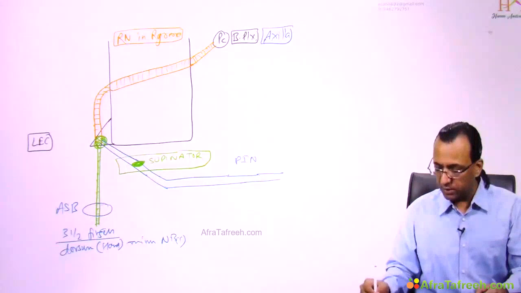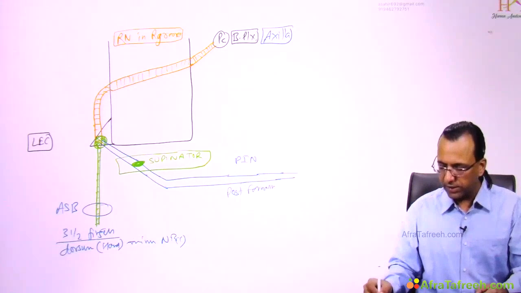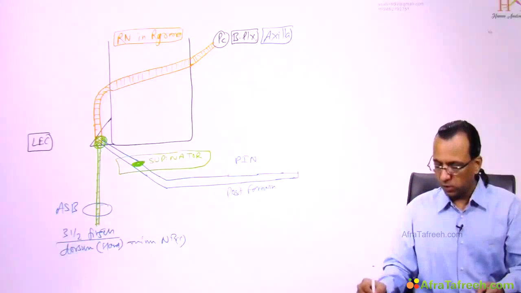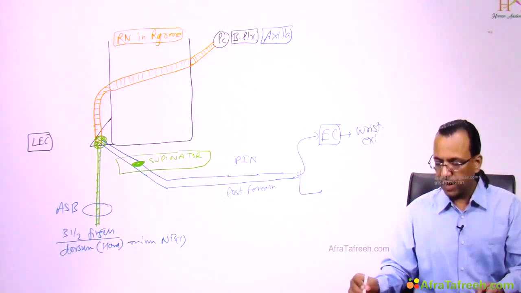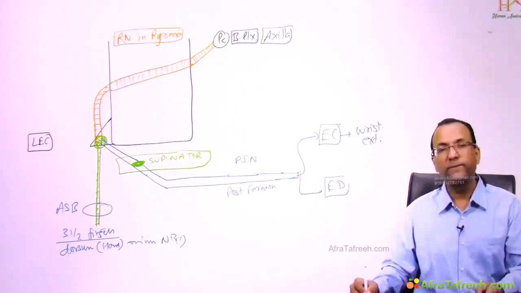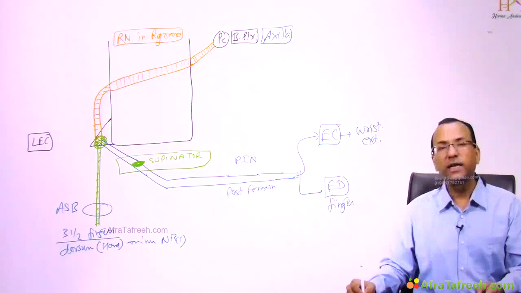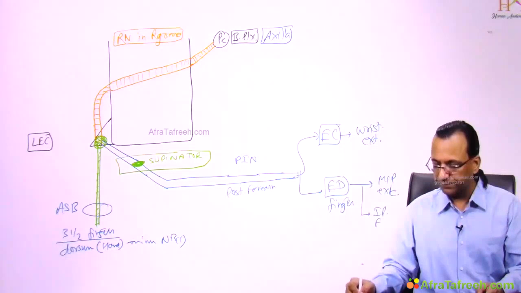What is it doing there? In the posterior forearm, it is called the posterior interosseous nerve, supplying the extensor muscles. What extensor muscle is it supplying? Extensor carpi, where carpus means wrist, so it is causing wrist extension. And then there is extensor digitorum. Digitorum means finger, so it is causing finger extension. Where? At the MCP joint and also at the IP joint.